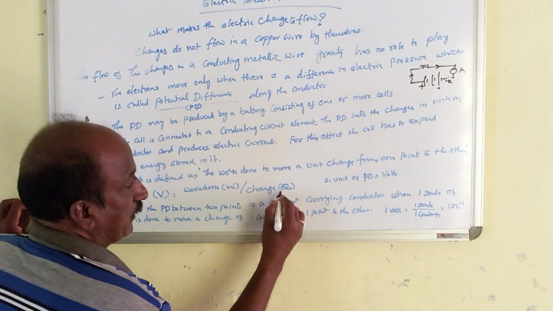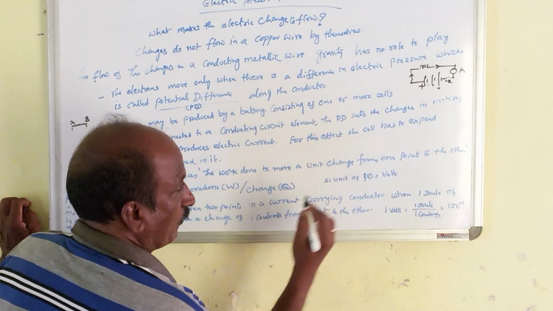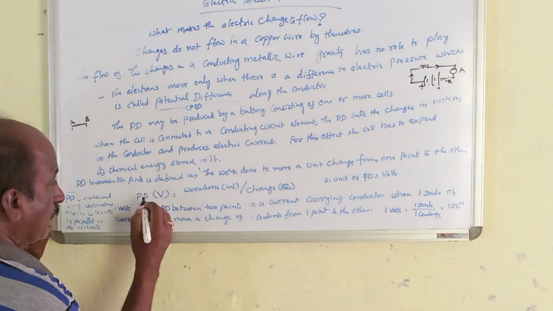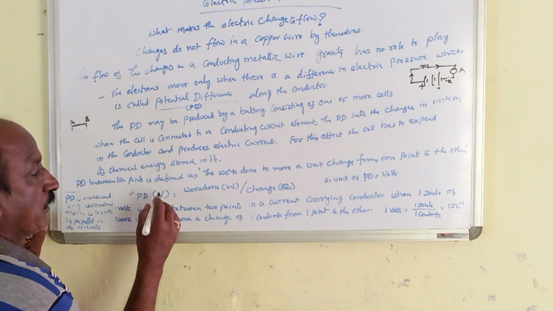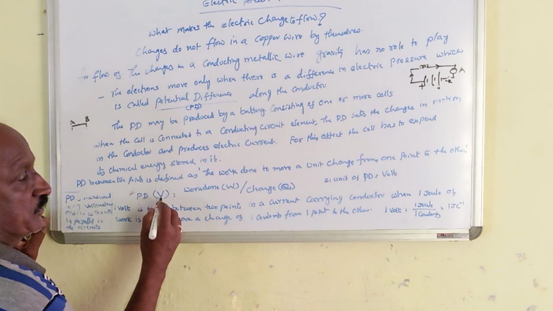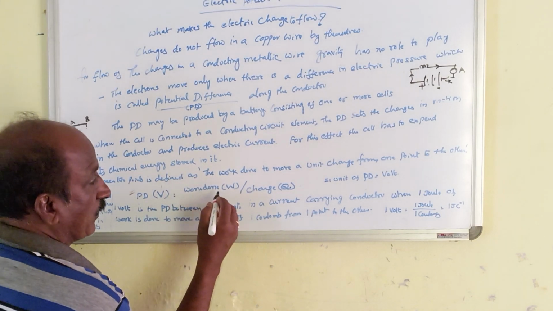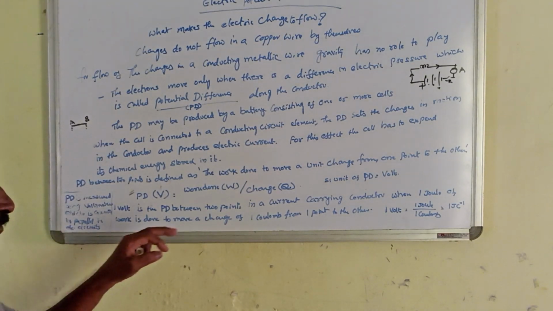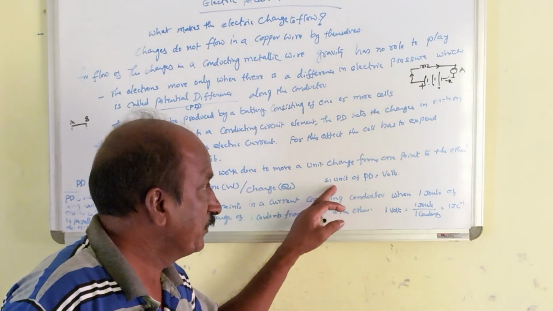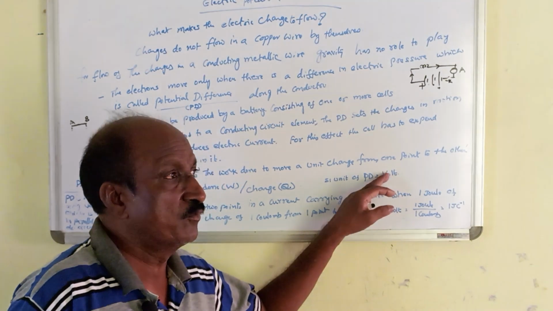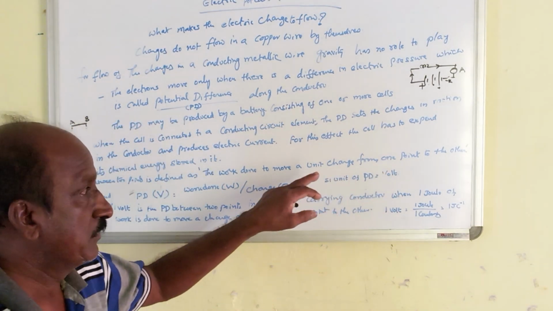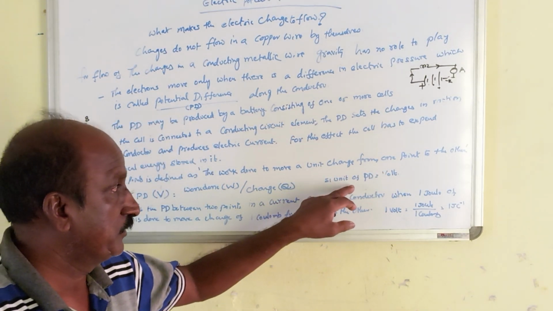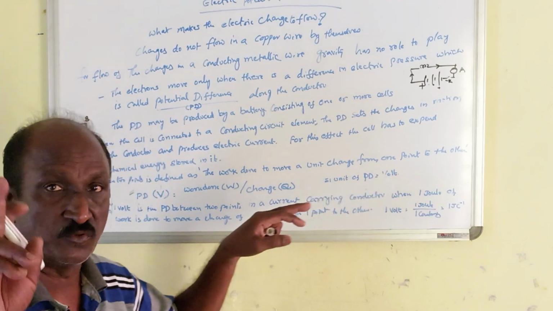That is why here the definition says potential difference, which is measured in volts, is defined as work done by charge. Okay, work done by charge. SI unit of potential difference is equal to volt. Here I have mentioned, the SI unit of potential difference is a volt.